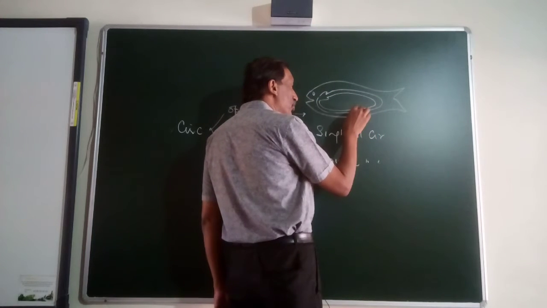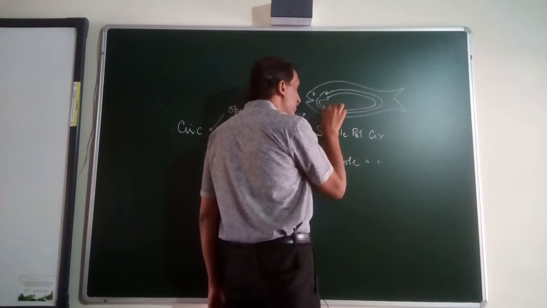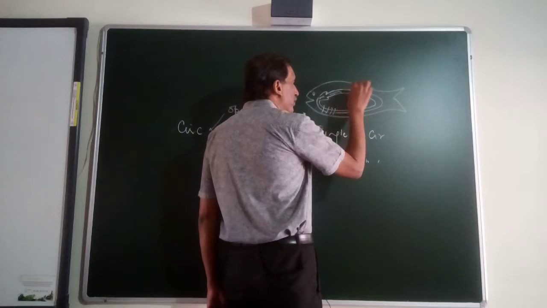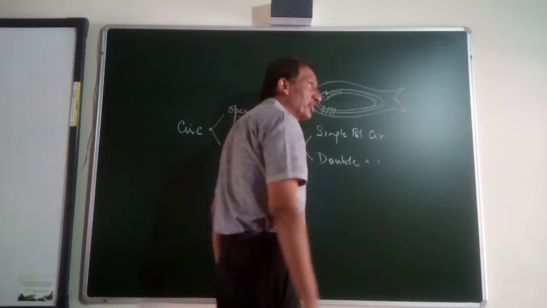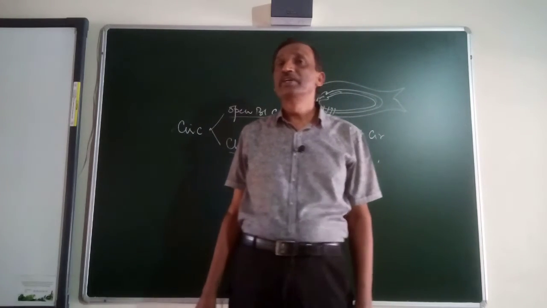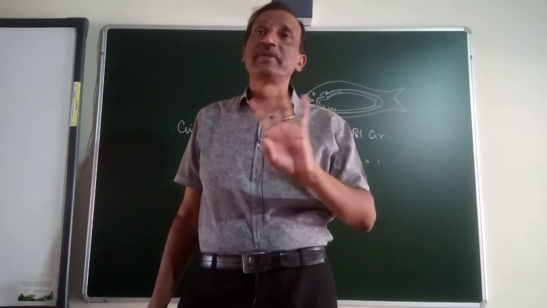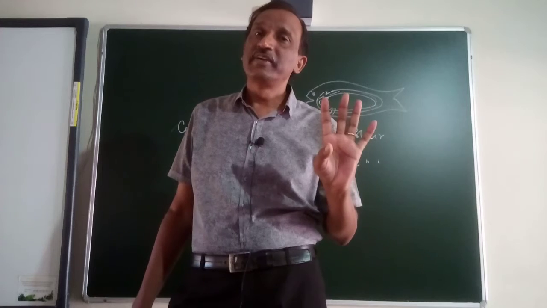The heart is actually pumping the blood. Blood passes through the gills, comes here, and goes all over the body. It is taking only one type of blood, oxygenated and deoxygenated, in the same type of blood vessels.